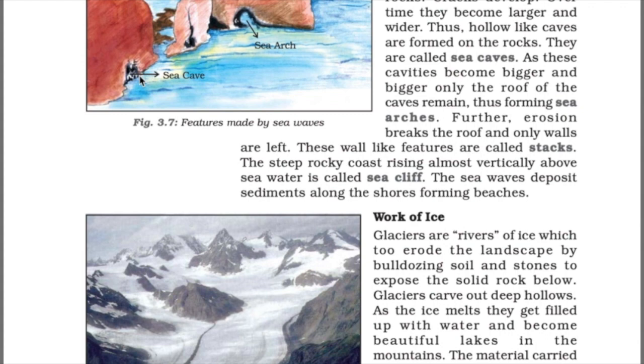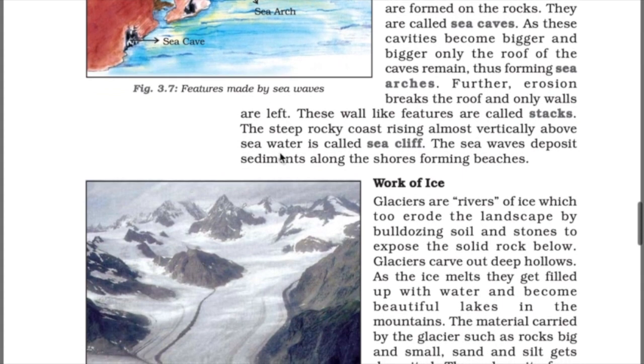Due to the hitting of sea waves, the rocks start breaking and form a cave-like structure. This cave-like structure is called a sea cave, and when the waves keep hitting the surface, the cave becomes big and becomes a sea arch. The final stage comes when the water hits the rock so much that it divides into further parts and forms stacks. A steep rocky coast rising almost vertically above sea water is called a sea cliff.